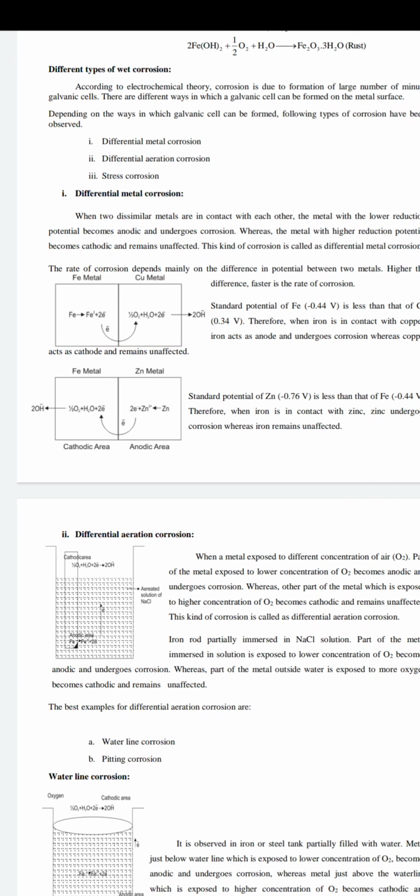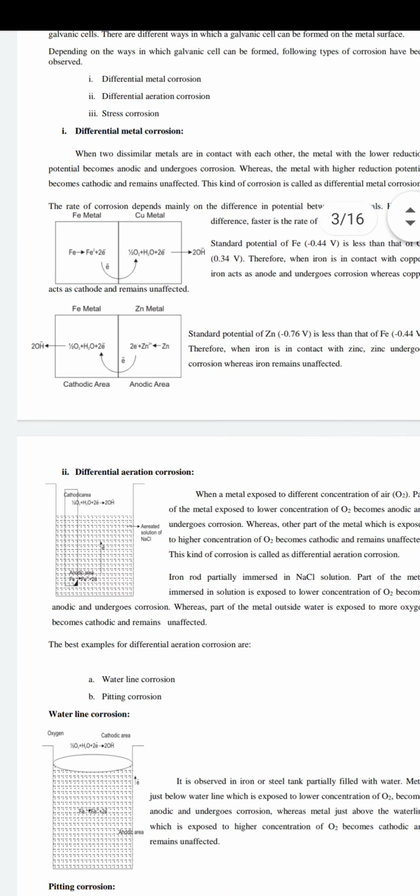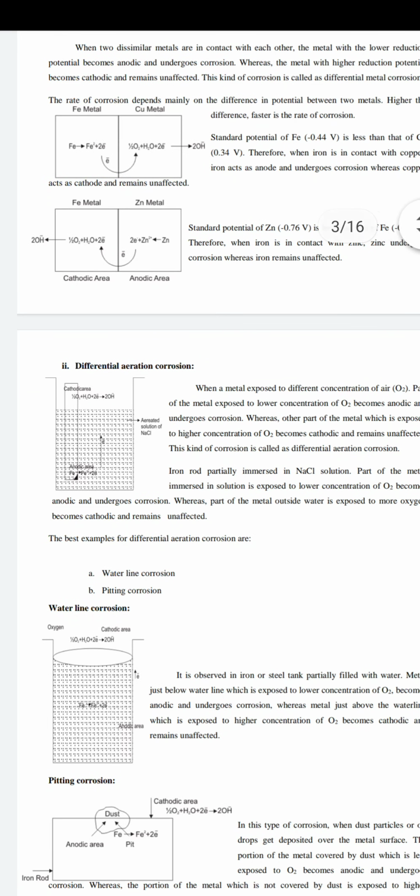You can write the anodic reaction and the cathodic reaction. At the anode, hydroxide is formed. Afterwards, it is again reacted with oxygen and water. It is reacted again, so hydrated metal oxides, hydrated ferric oxides, are formed. So far, the iron got the corrosion. So we have to continue with differential aeration corrosion.